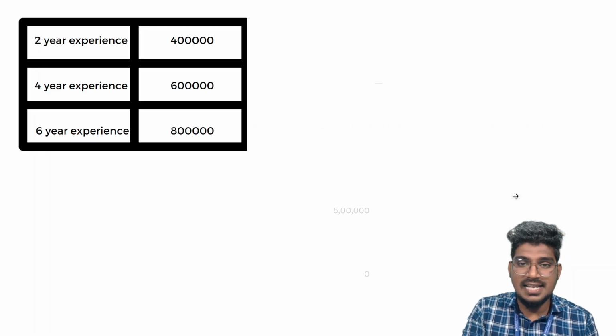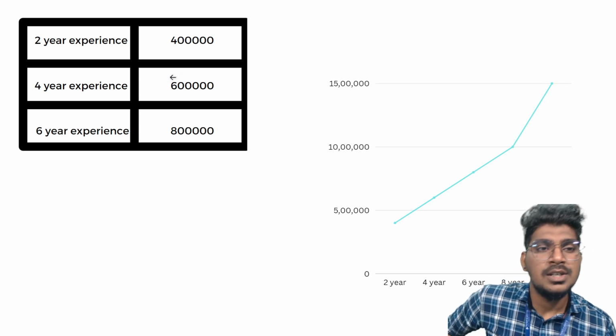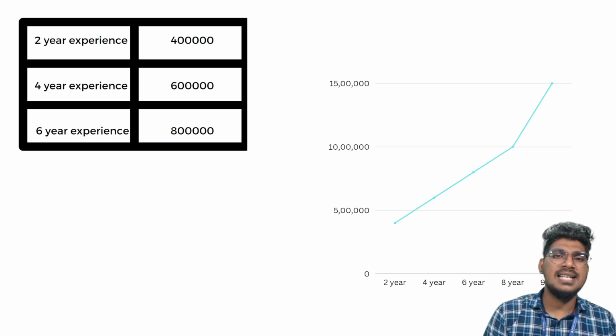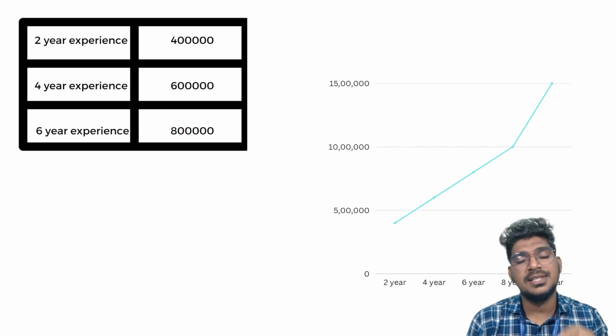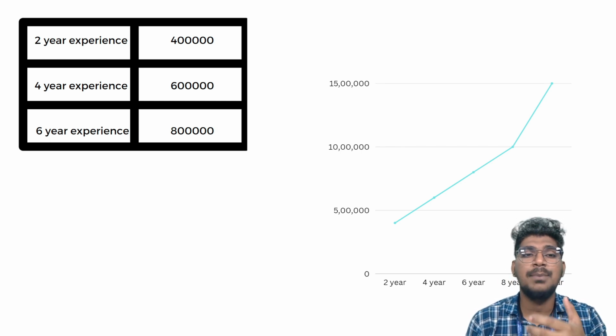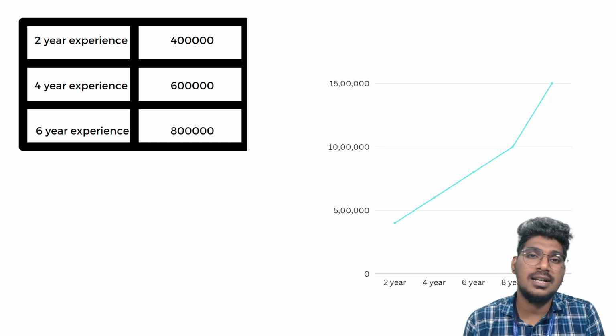I will give an example here. You should understand one thing. Consider employee salary prediction based on years of experience. Based on the years of experience, how much salary will the employee get? That is one of the best examples of a regression problem.